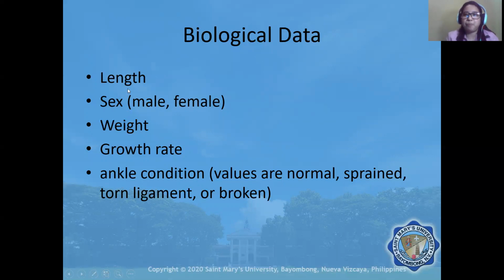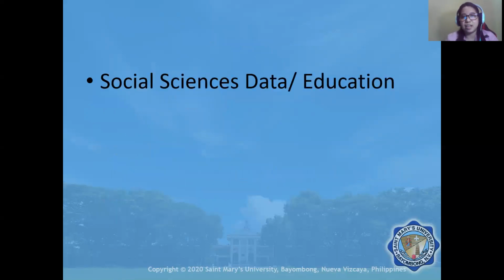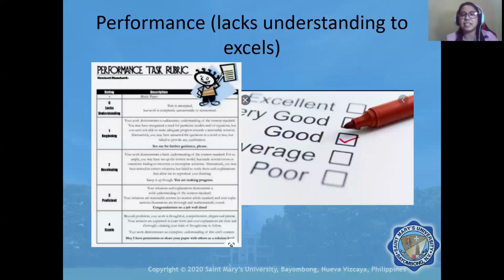So how about sex? So sex is a categorical, particularly a nominal data. So growth rate, this is being measured, and of course, this is a numerical data. It is a scale. Ankle condition, so values are normal, sprained, torn ligament, or broken. So this is again categorical, particularly nominal data.